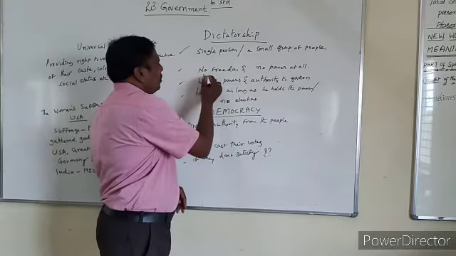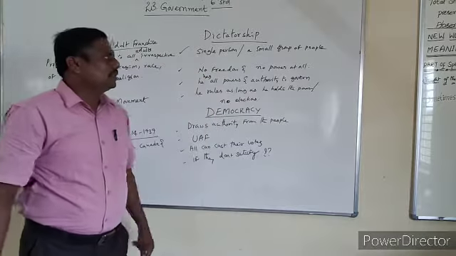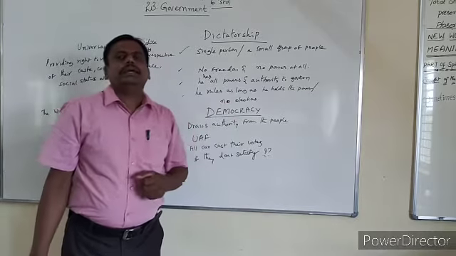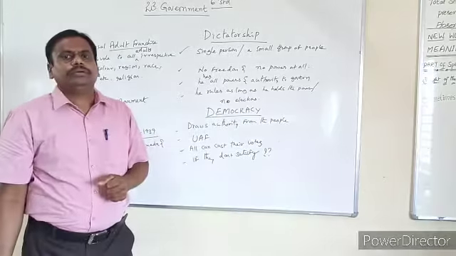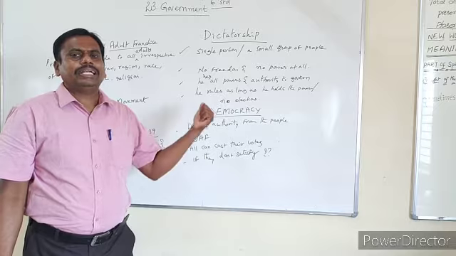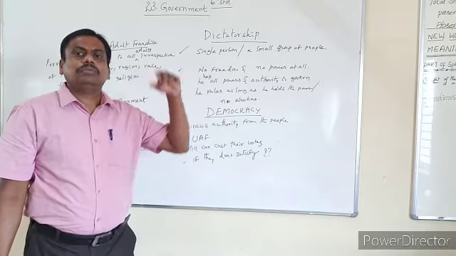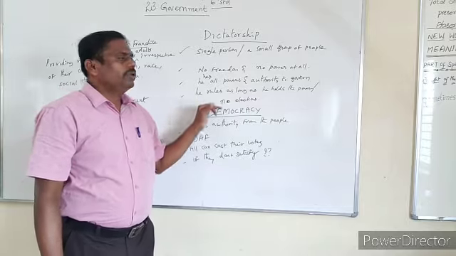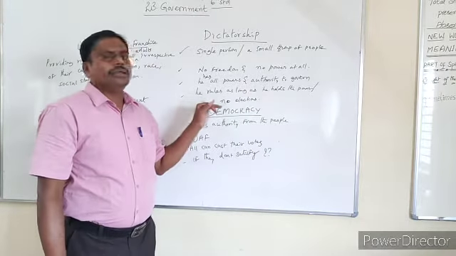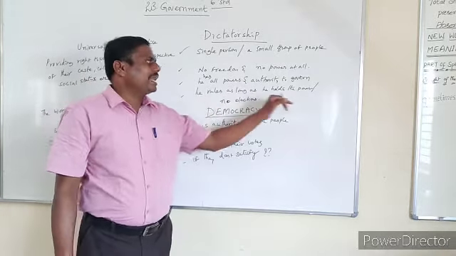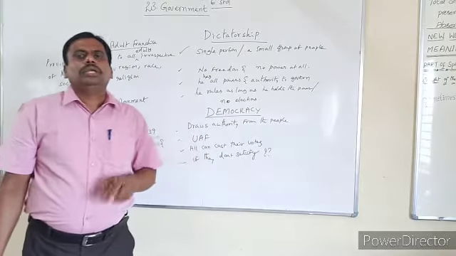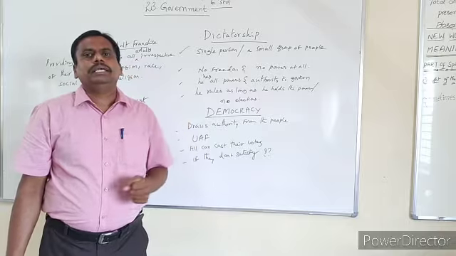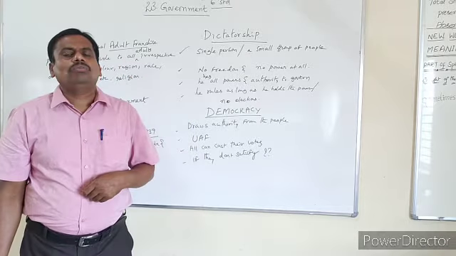He has all powers, and he has the authority to govern the entire nation. Who has got authority? The dictator has got the authority. Here the monarch is the dictator. He rules the entire nation as long as he holds the power.